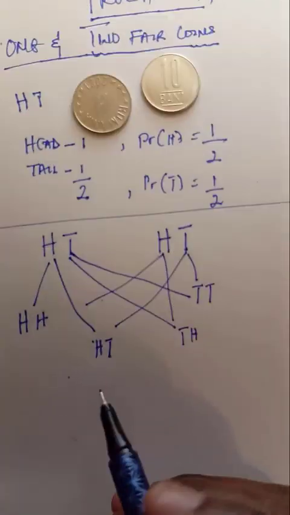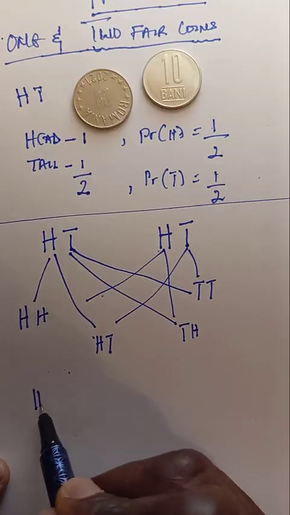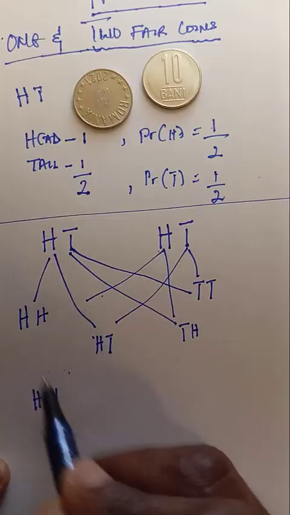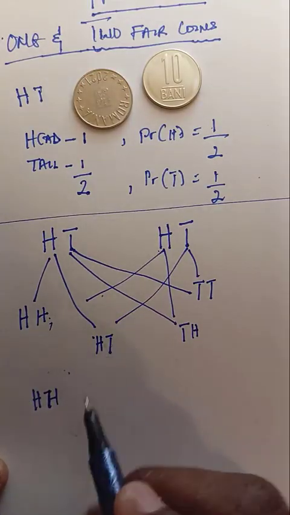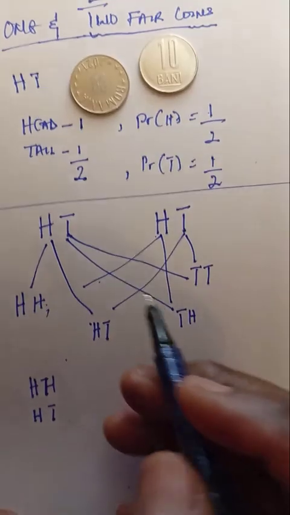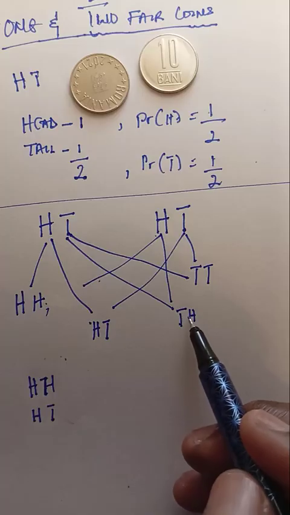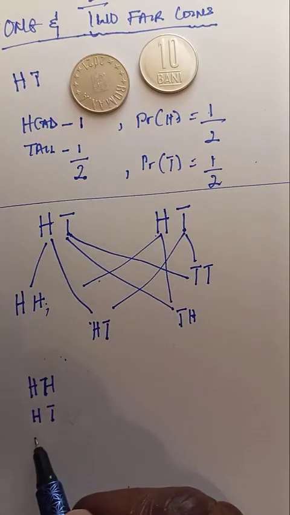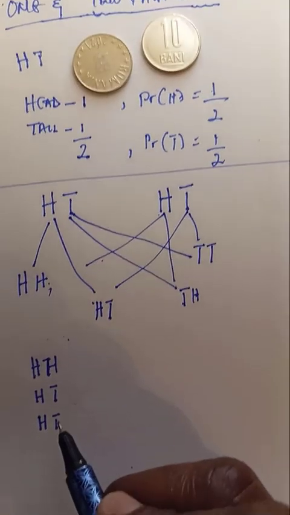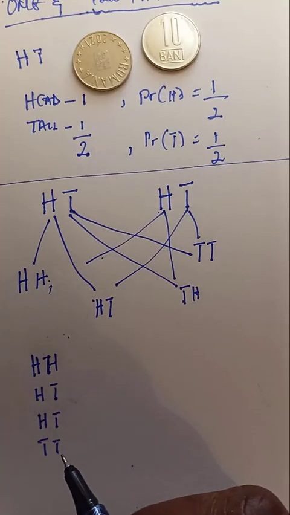Now let's rewrite this properly. So these are the possible outcomes. So we have a head and a head as the first one. We have a head and a tail. We have a T and a head, but let's look at the alphabet there. H comes before T, so we can write it as what? A head again and a T. Correct? So we have a T and a T.